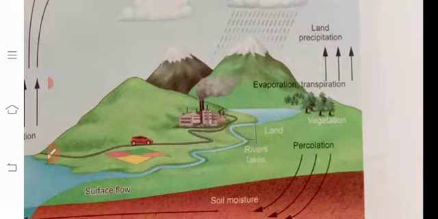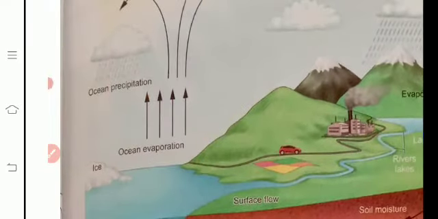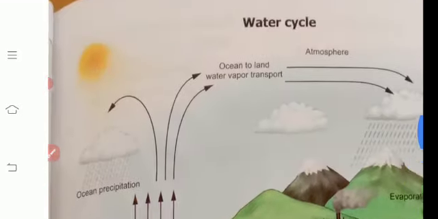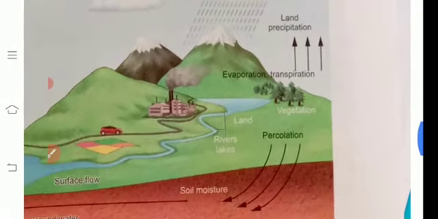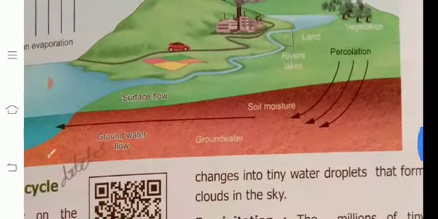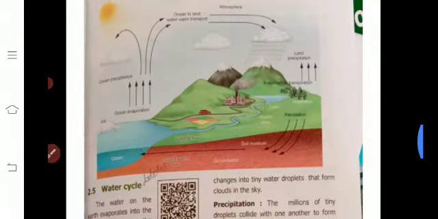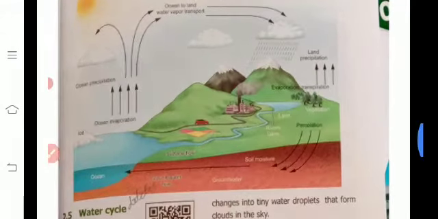Draw these things, also the sun and the arrow marks, and send it to your class teacher. This is the water cycle picture. Okay, thank you children, thank you.